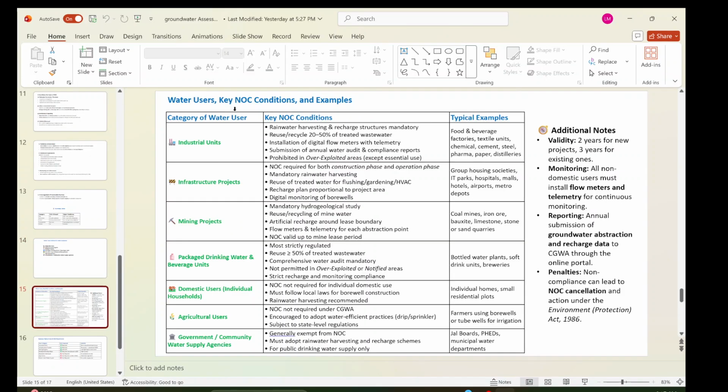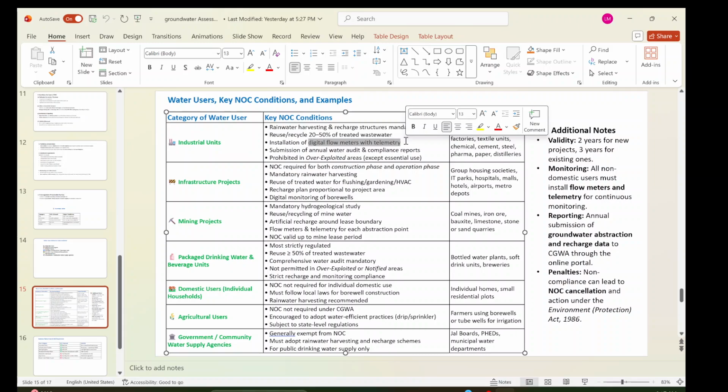I will come with a separate presentation on that. So these are the water users, key NOC conditions, and examples. This is just to show, if an industrial unit is there, some key NOC conditions. Rainwater harvesting and recharge structure is mandatory. Reuse and recycle 20 to 50% of treated water. Installation of digital flow meters. I will come to this also, the specifications of digital flow meters. Submission of an annual water audit and compliance report. They have to do the water audit every year, and the compliance report also.